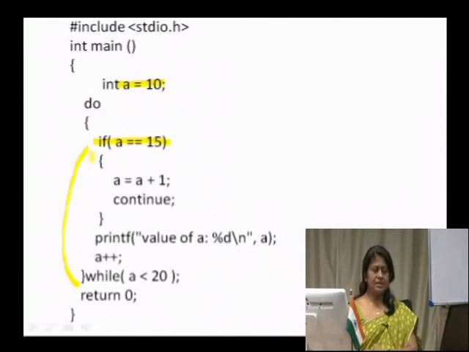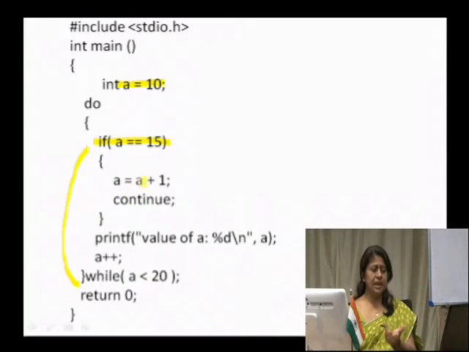Now let us assume that a has been incremented to 15. When it gets back to the loop body, it checks this condition, and then increments the value of a to 16, and then we say continue. When we say continue, it goes to this condition, that is, whether a is less than 20.